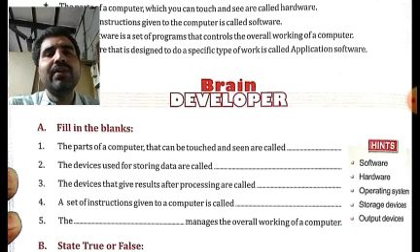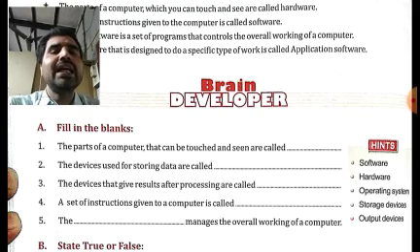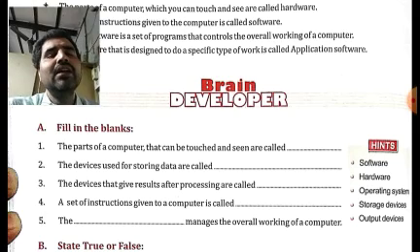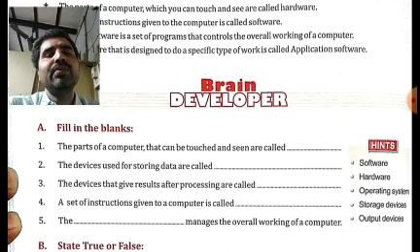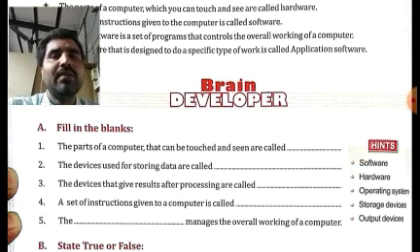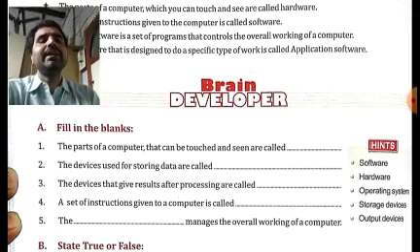The first fill in the blank question, which could be asked in the form of an MCQ, is: the parts of a computer that can be touched and seen are called what? What is the correct answer here? All of us know that the parts of a computer which can be touched and seen are called hardware. Hardware is the correct answer here.